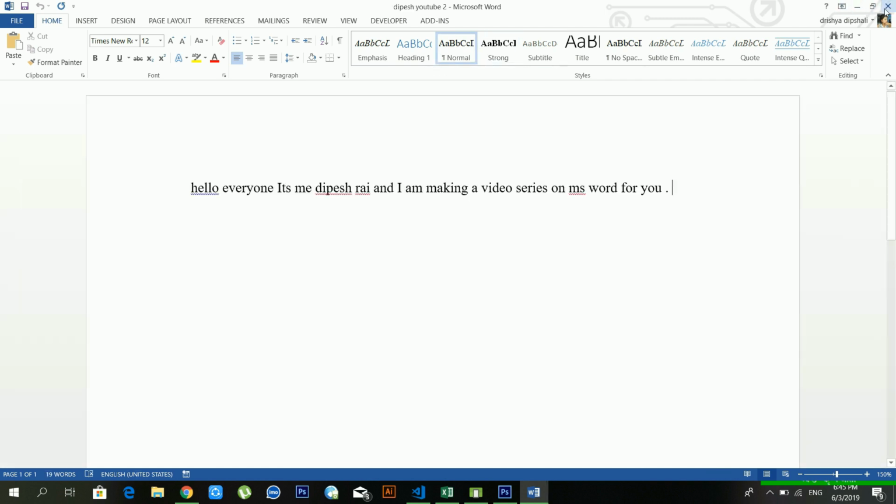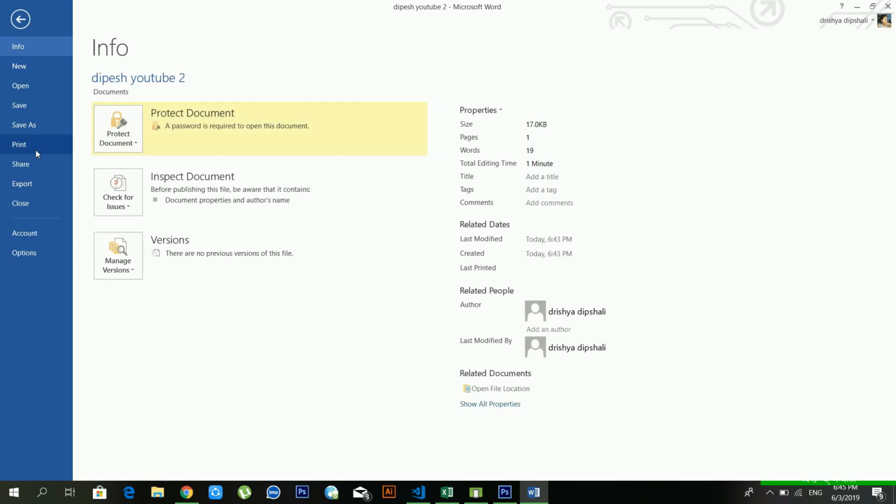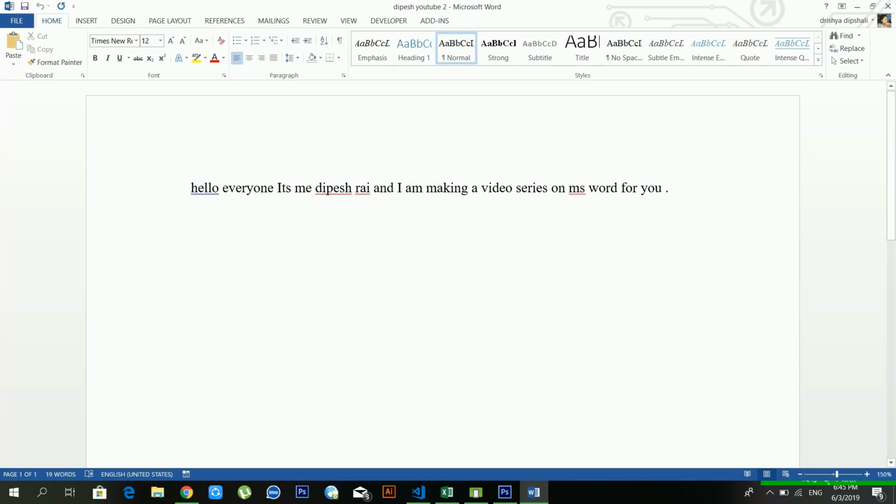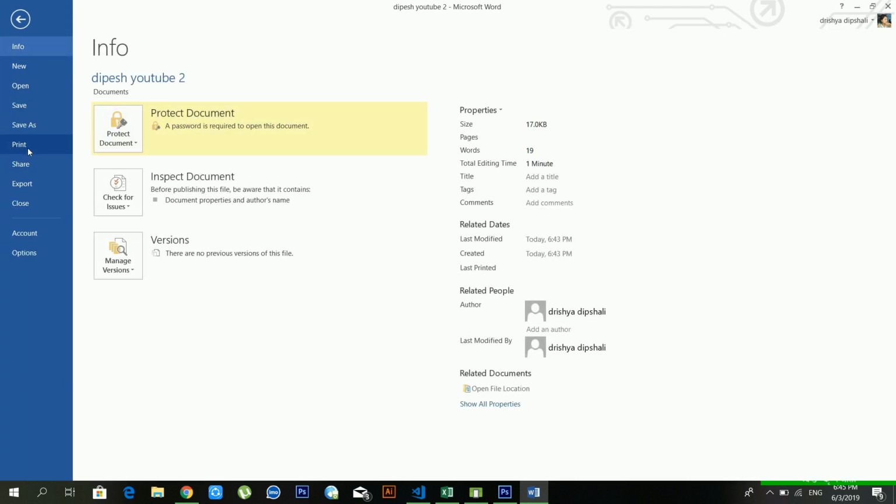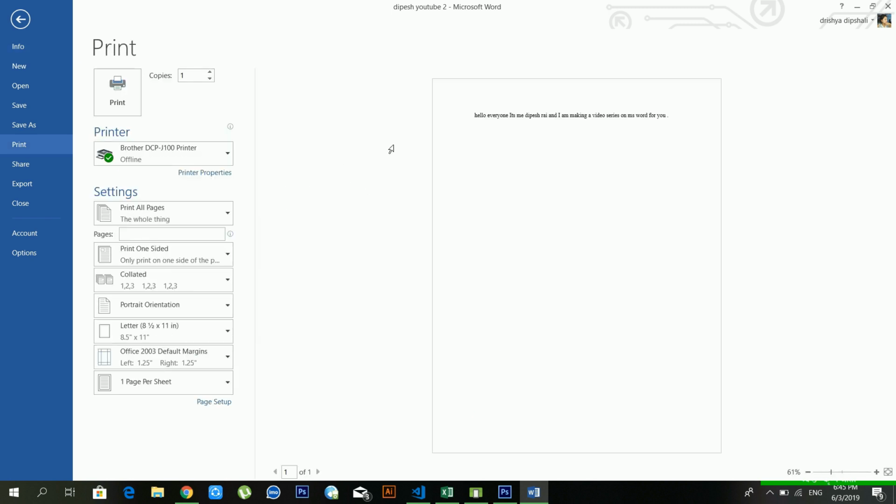Okay, and another option is print. It's one of the most important features of Microsoft Word. And if you want to print your document, just go to file and print, or you can directly press Ctrl+P also, but I'm going to file and print. See, you can see the print preview also on my right side. If I print my file at this time, it will be printed like this.